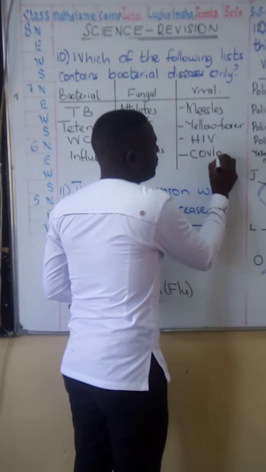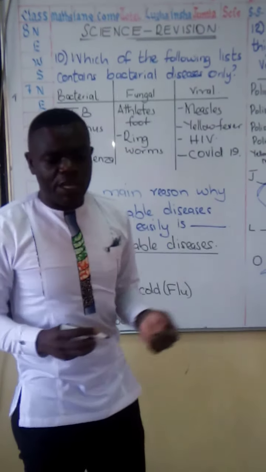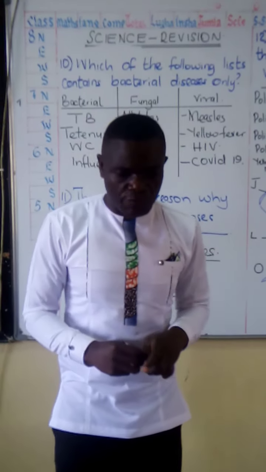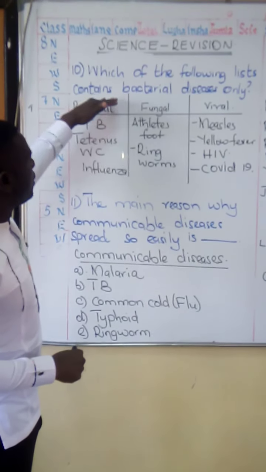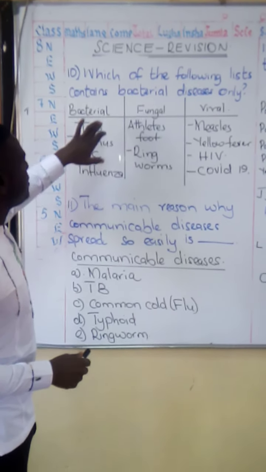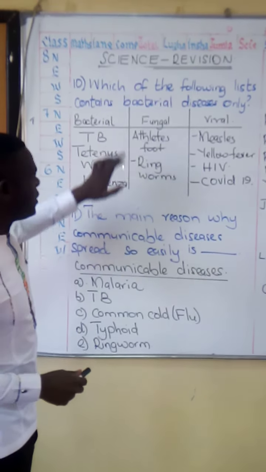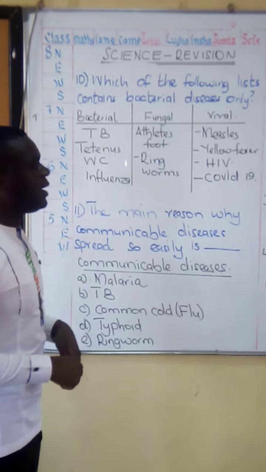COVID-19 is also a viral disease, and so many other diseases that you may know of. And so I had given you the answer, the one that contains bacterial diseases. Any choice that has these lists there, that is the right answer.